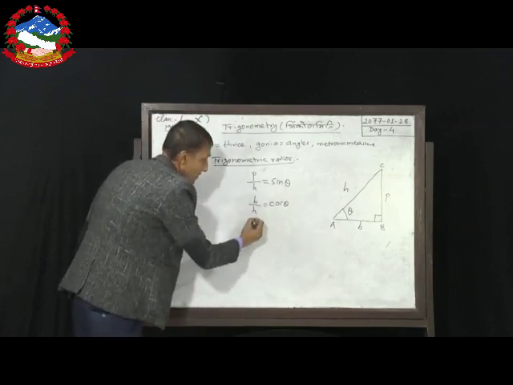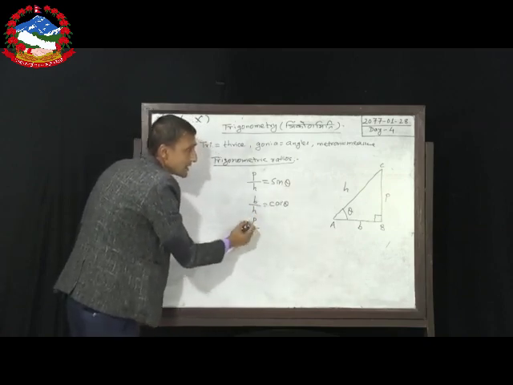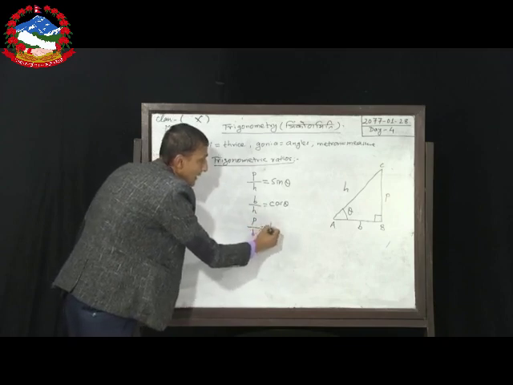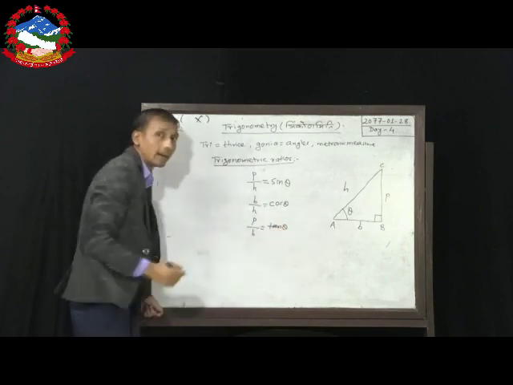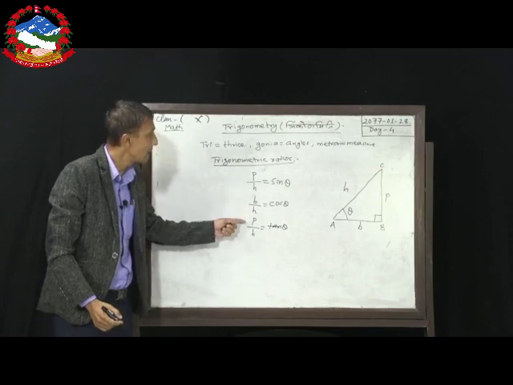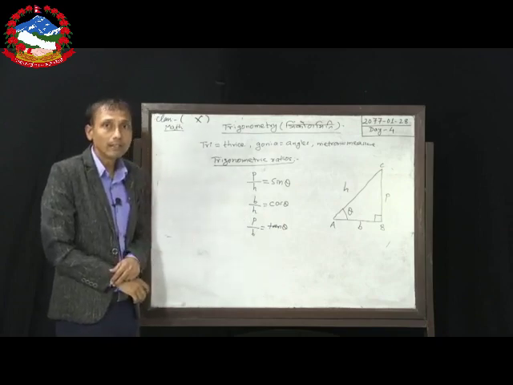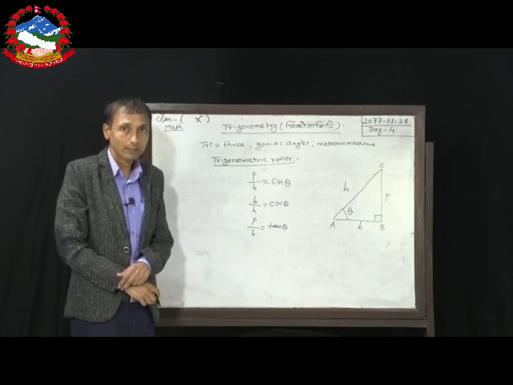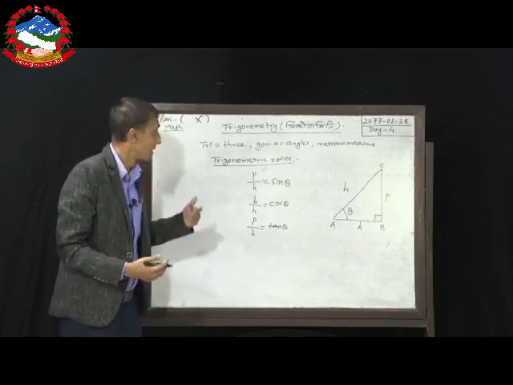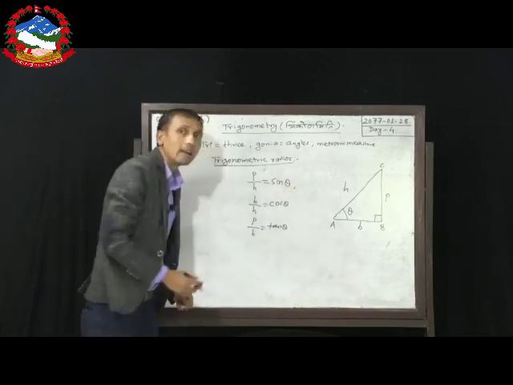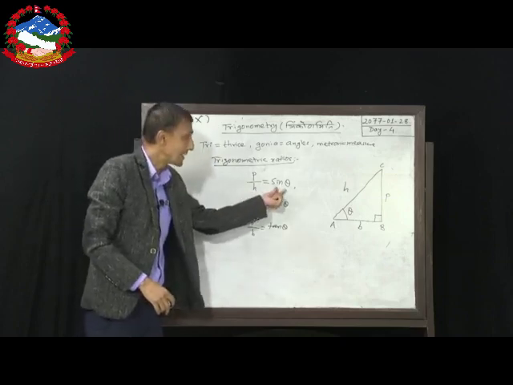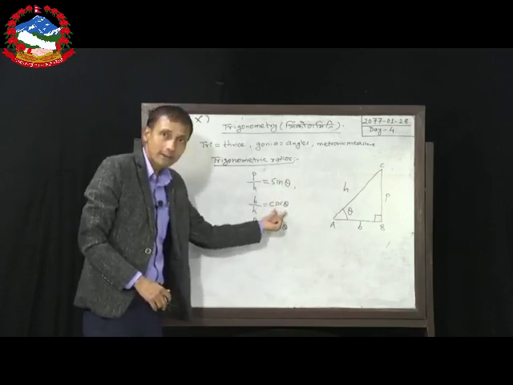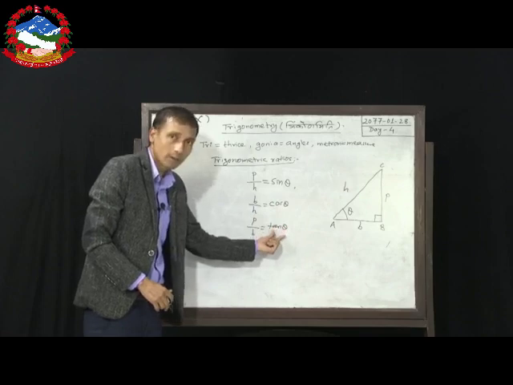Likewise, the ratio of perpendicular to base is tan theta. Here I have just shown three different types of trigonometric ratio. Dear students, altogether there are 6 different trigonometric ratios. Now the remaining three are the corresponding reciprocals of sin theta, cos theta, and tan theta.